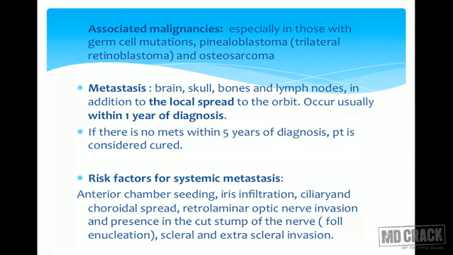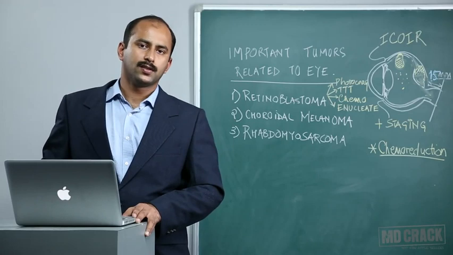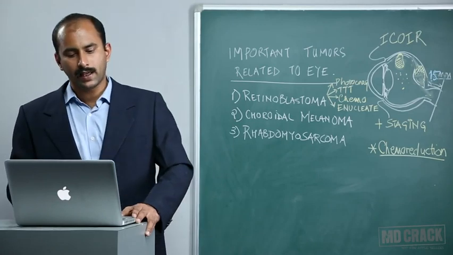The spread occurs maybe within 1 year from the diagnosis. If there is no metastasis within 5 years of diagnosis, the patient is considered cured. Risk factors for systemic disease: the risk factors actually depend upon how much the tumor has spread or infiltrated into the eye.